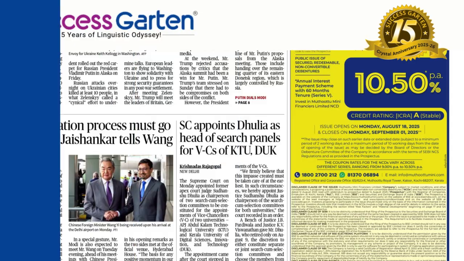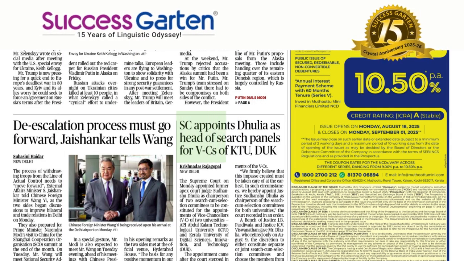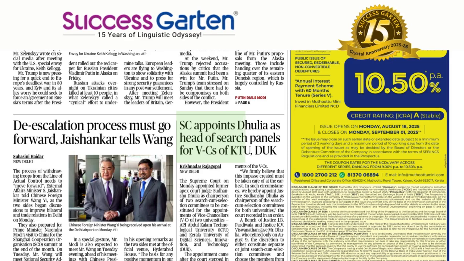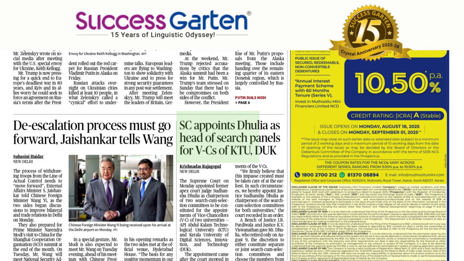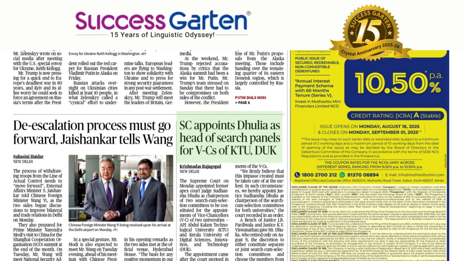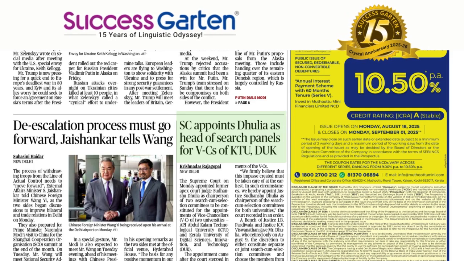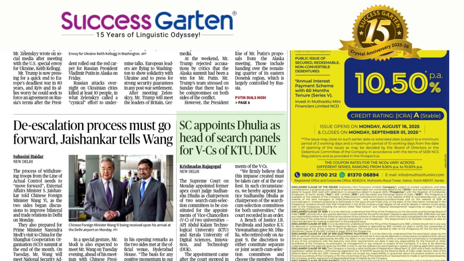The head means the leader of an organization. Head of search panels for VCs, Vice Chancellors, of KTU, Dr. Kalam Technical University, and Digital University of Kerala. This is a very interesting news item. SC appoints. SC does appoint. Why does SC appoint? SC appoints, doesn't it?